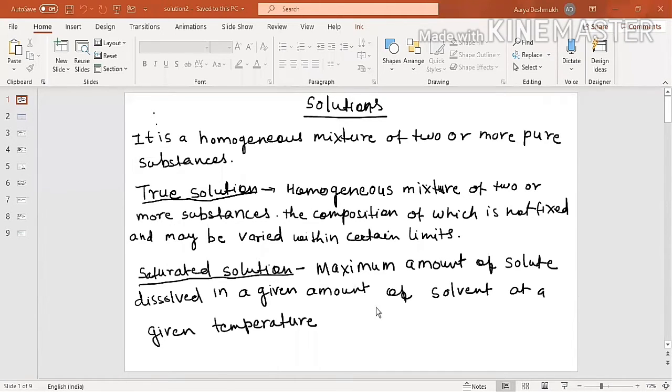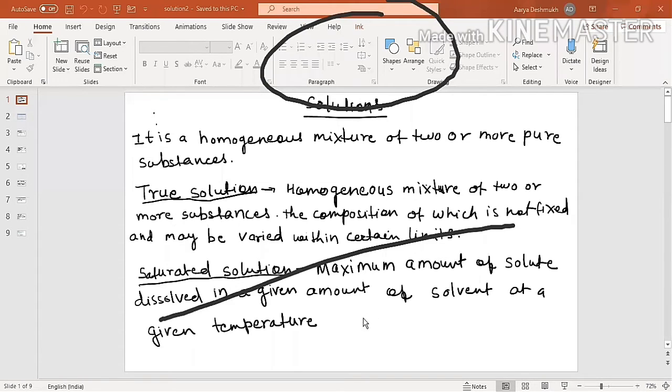Then saturated solution. A saturated solution is nothing but the maximum amount of solute dissolved in a given amount of solvent at a given temperature. So if you take 20 to 30 ml of water and go on adding salt into it, what will happen? Initially the whole amount of salt will get dissolved, and a point will be reached when no further salt can be added. This is called a saturated solution.